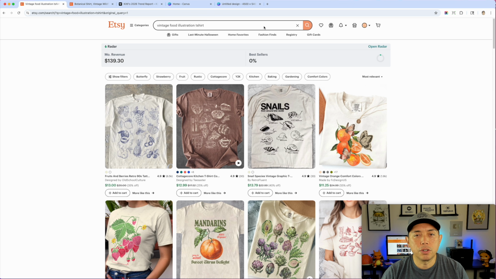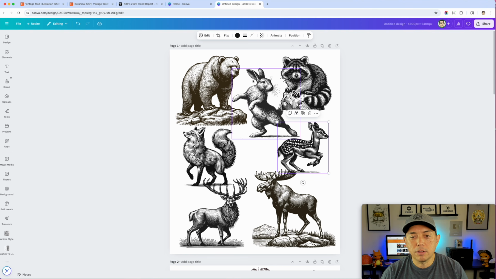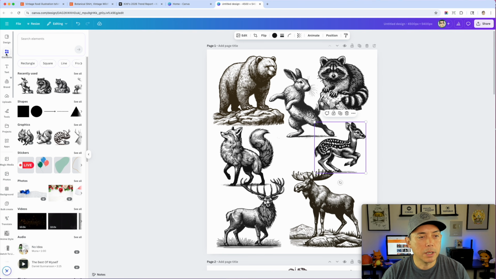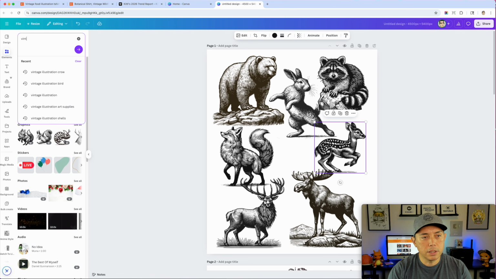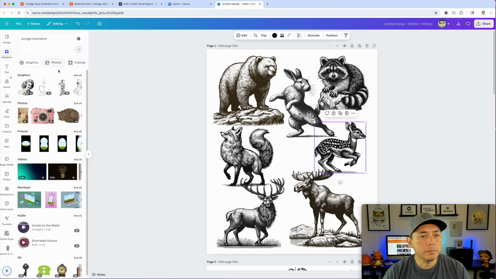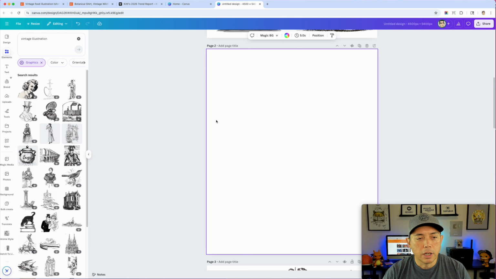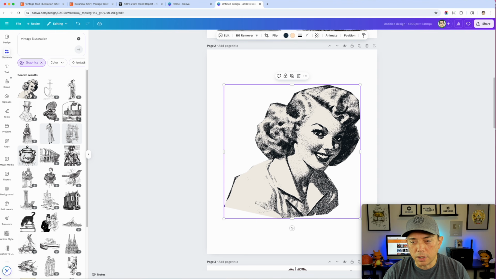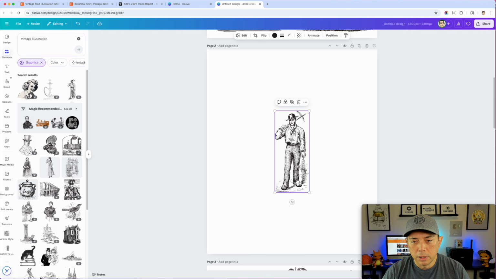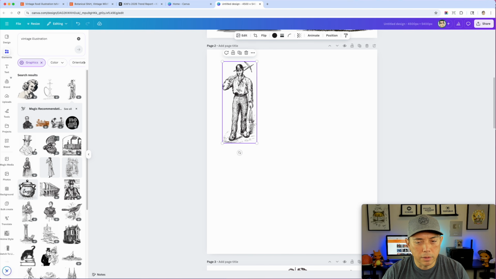And then I'm going to show you in Canva kind of what I did, what I was looking for. So here's Canva, and these are the kinds of illustrations that we're looking for. The way to do that is to type in elements and just type in vintage illustration, like that. Boom. And I'm going to add a new page here. Let me show you what we're looking for here. So this, no, that's not what we want. This looks more photorealistic. This one, yeah, I think that could be okay.